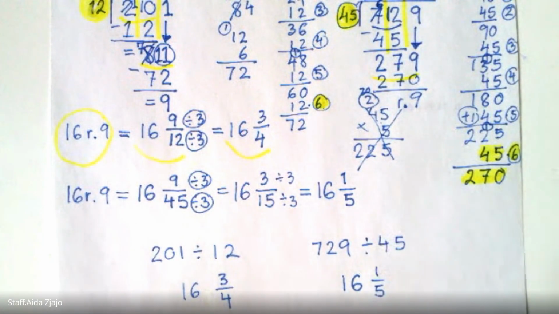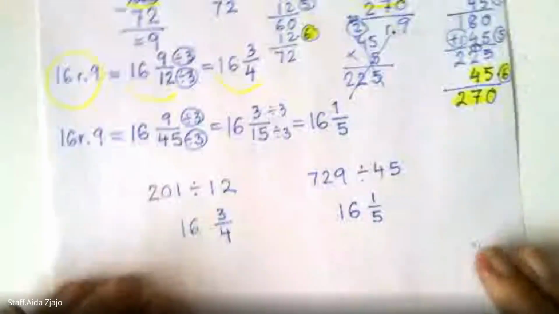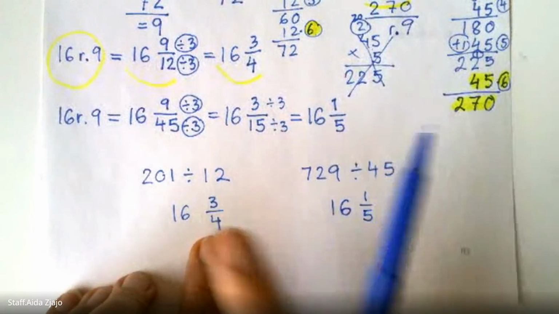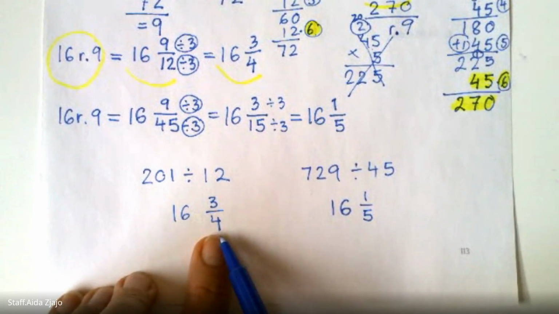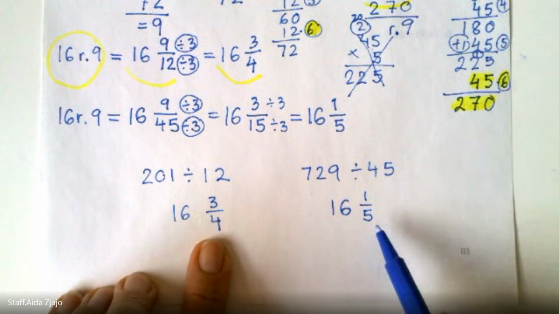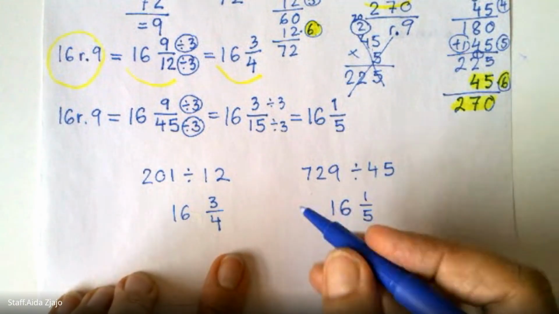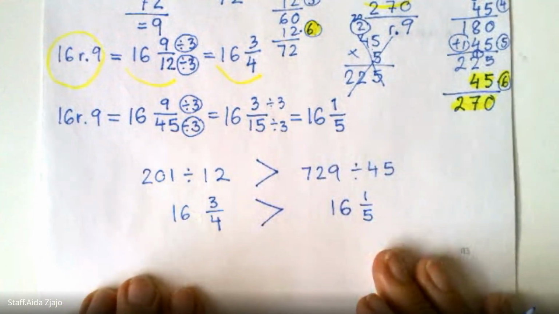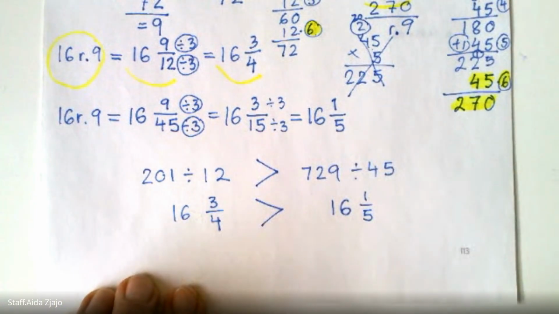Okay, so what that means, they have the same wholes, but this is 1/4 less than a whole, and this is 4/5 less than a whole. So this is greater. The quotient is greater.